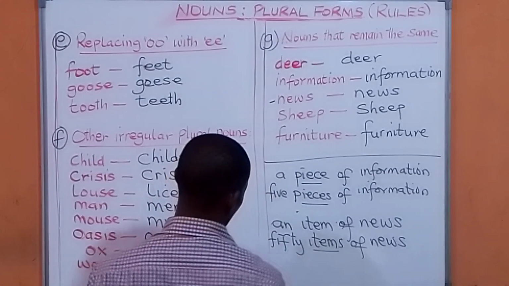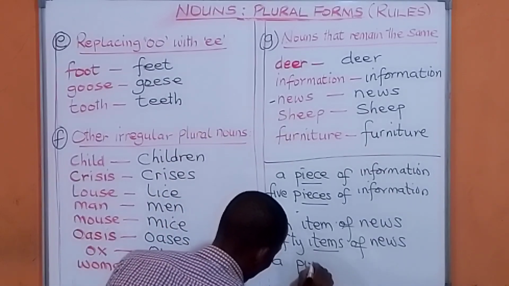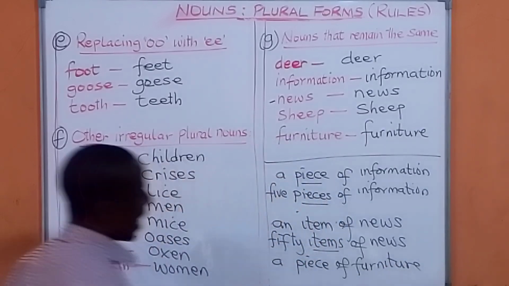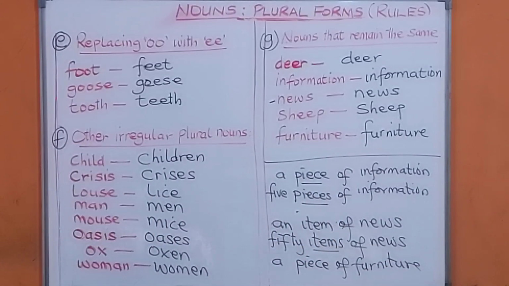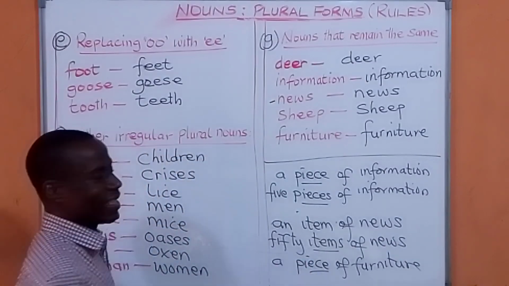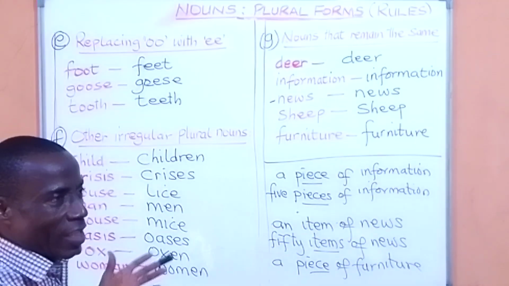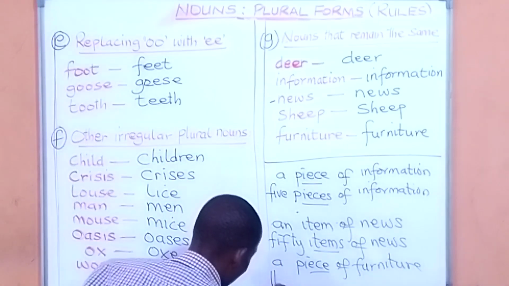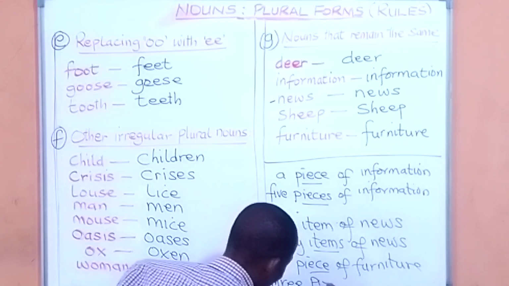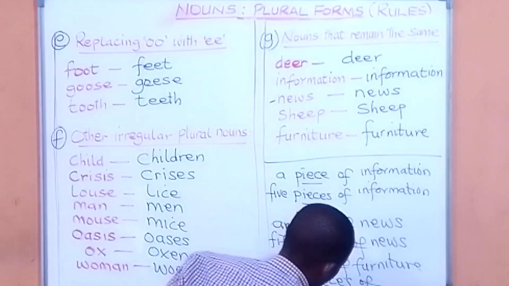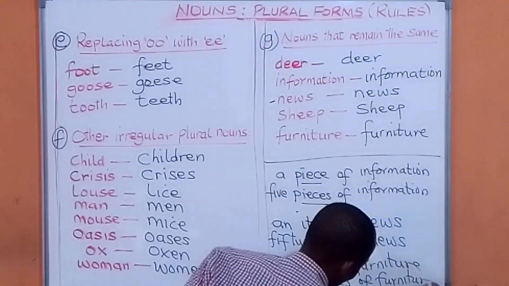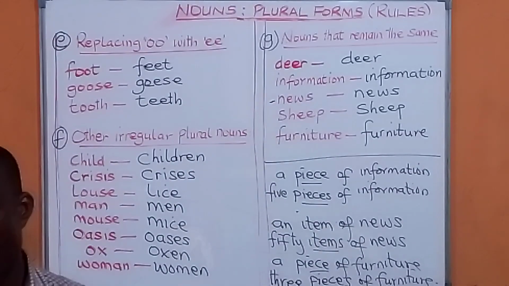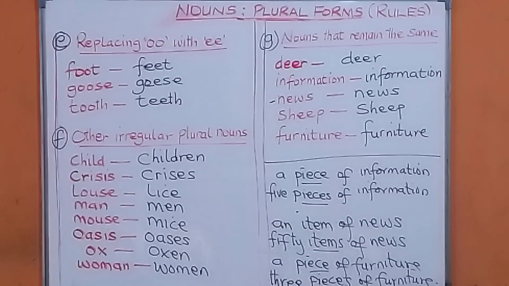The same thing with furniture. You can say, I have a piece of furniture. Now, you have added this piece. That makes it easy to distinguish how many, whether it's plural or singular. So a piece of furniture, that is 1. However, I can say, I have 3 pieces of furniture. So I can easily adjust these pieces to reflect what I mean.